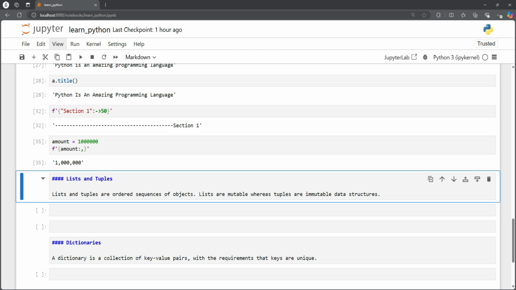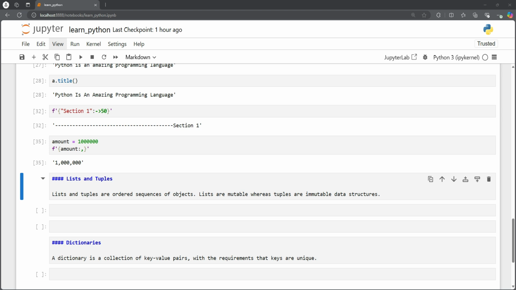So let's look at the next topic, which is lists and tuples. So what are lists and tuples? These are ordered sequences of objects. The only difference between these two is that lists are mutable, whereas tuples are immutable data structures. It means that once we assign objects to a tuple, we cannot change this under any circumstances.